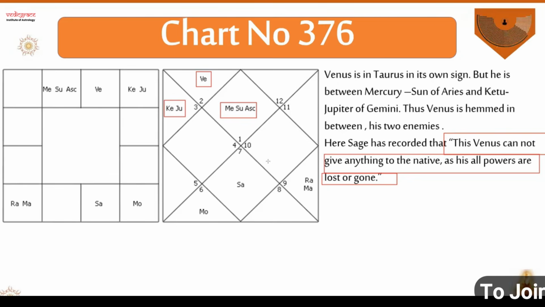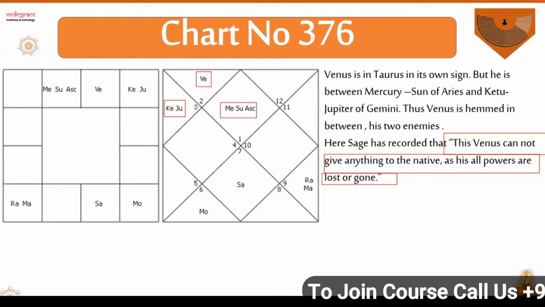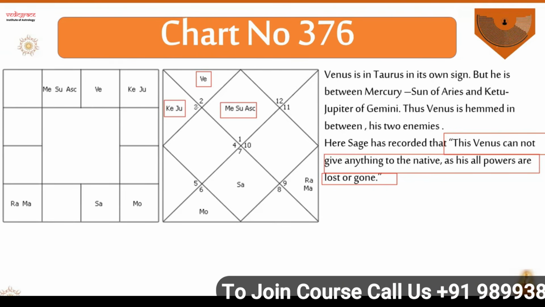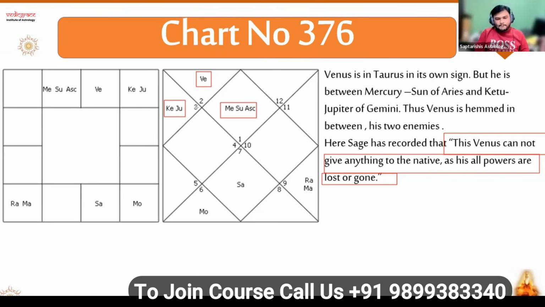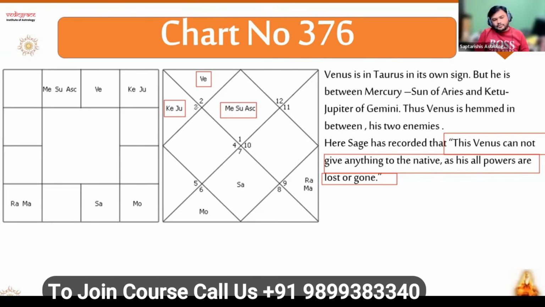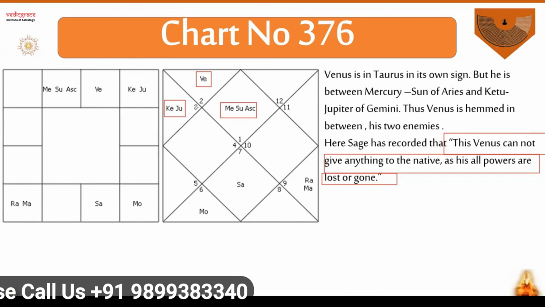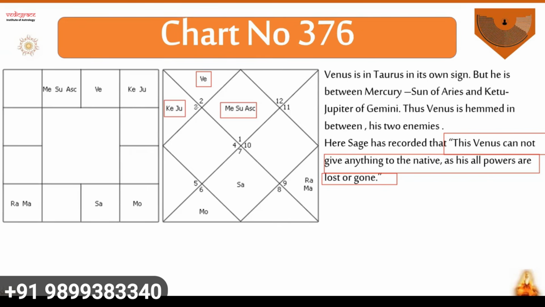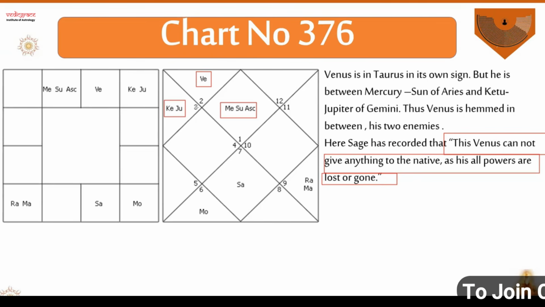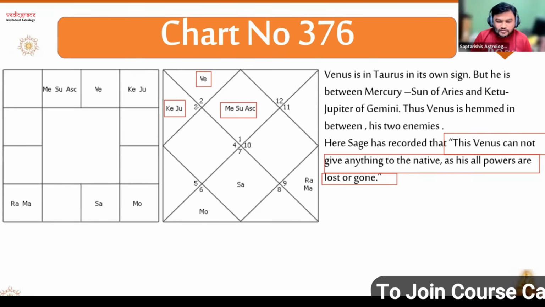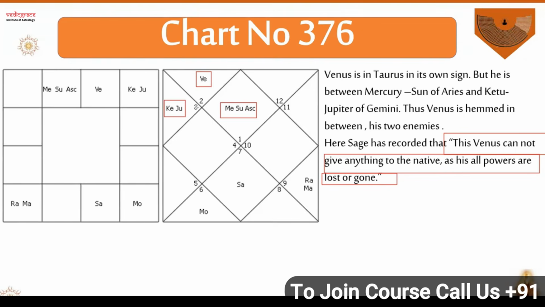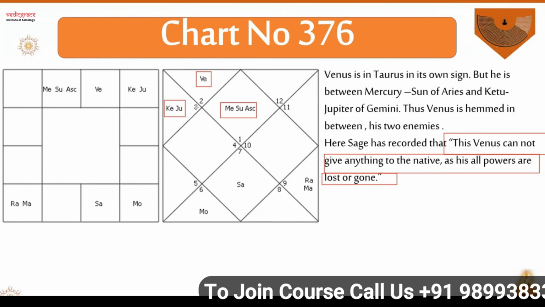Sorry, I'm interrupting you, but you're only seeing one aspect of Jupiter, right? That one aspect of Venus, that it is hemmed between enemies, right? But there are other concepts also, right? For example, there is another concept in Vedic that Jupiter is a benefic planet, right? If I look at all those concepts, or are you saying that we should not be applying other concepts of Vedic at all? Because Jupiter's fifth aspect is on the 7th house, right?